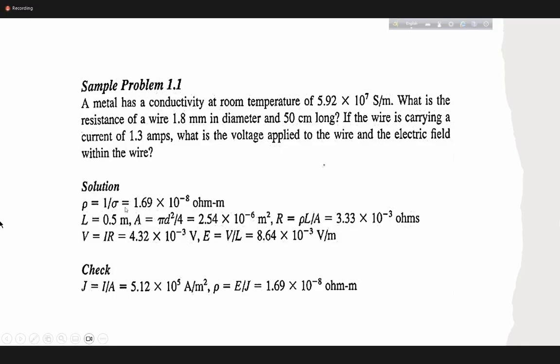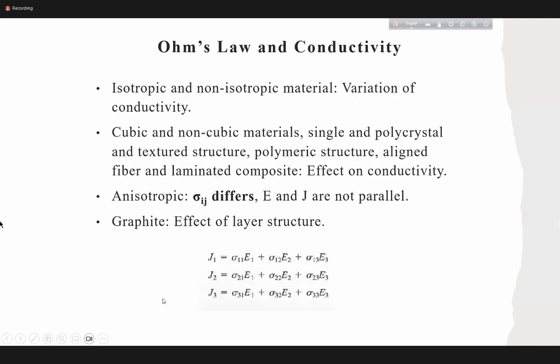Firstly, you are given the value of sigma, so we can get the resistivity by 1 by sigma, right? It's simple. Then length is given, current in ampere is given, and you can calculate the area because the diameter is given. Then you can calculate the resistance, R equals rho L by A. Then by directly applying Ohm's law, V equals IR, you can get the voltage. And the others are very straightforward formulas: you have to find the electric field, E equals V by L. You can do a cross check by J equals I by A because you have the current. So you can do the calculation. Another important thing we need to know here,